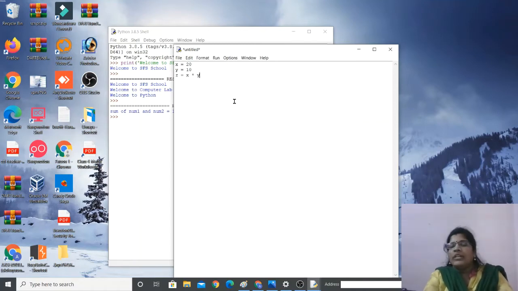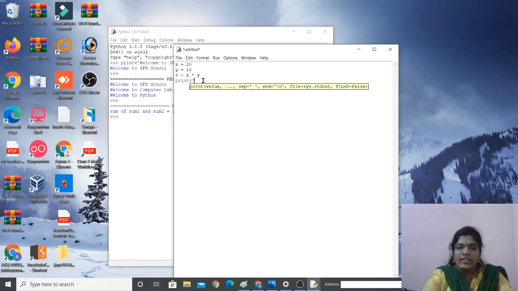So this is a calculation I have done. So I want to display the result. Okay, so print, open bracket, single quotation or a double or triple quotation. Okay, so print, and you can see a box comes which shows the syntax, how to write. After print you have to write the value, then it is a separation mark. Okay, comma you can use it. Likewise it gives a syntax.